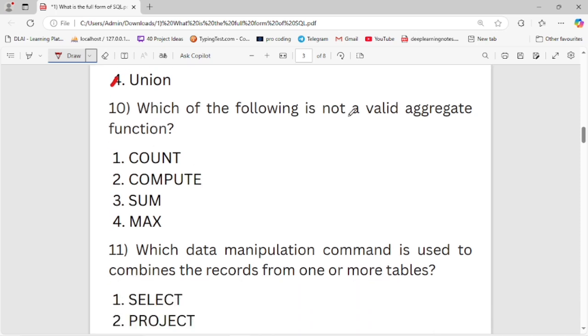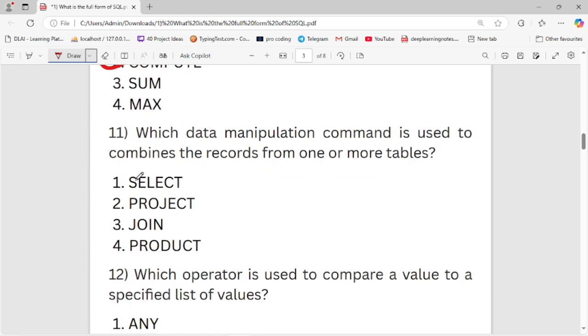Which of the following is not a valid aggregate function? First is count, second is compute, third is sum, fourth is max. Second is the right option. Compute is not a valid aggregate function. Now let's move to the next question.